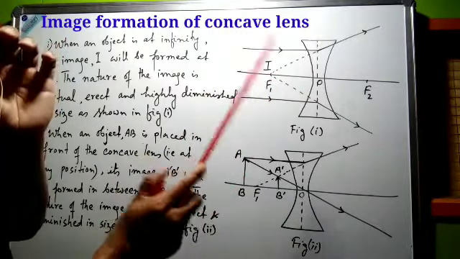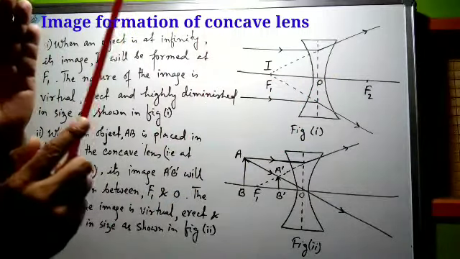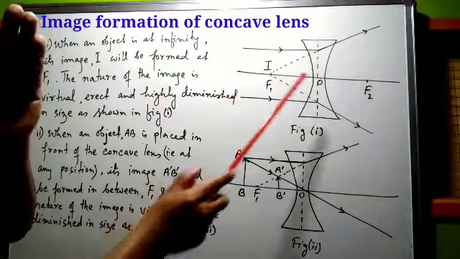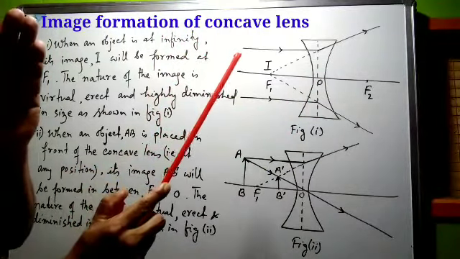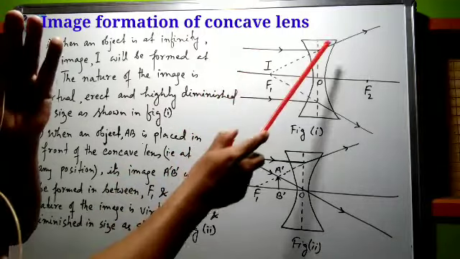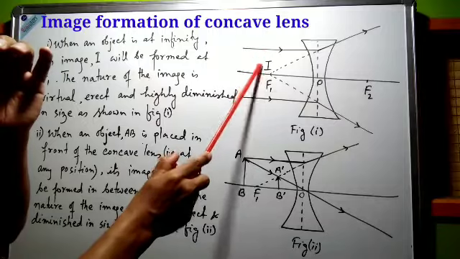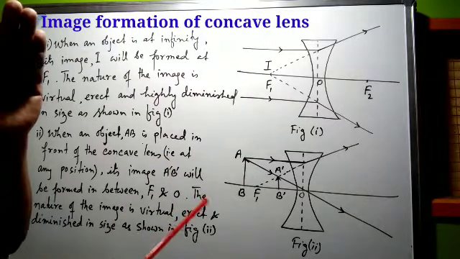Then after refraction, the two refracted light rays appear to come out from the principal focus F1. That is, the two refracted light rays are intersecting at principal focus virtually, that is when they are produced backward. So here capital I represents the position of the image for the distant object.